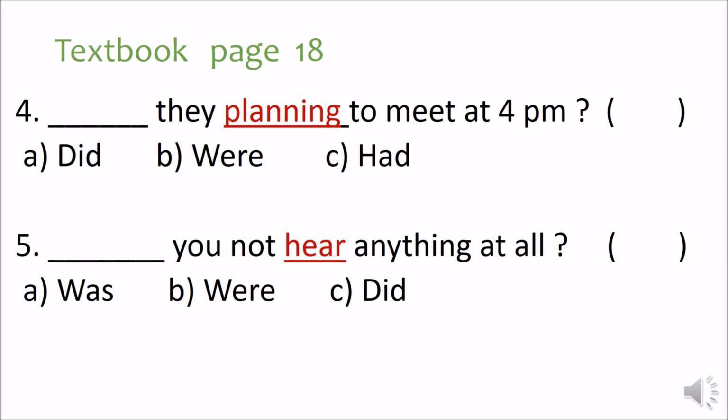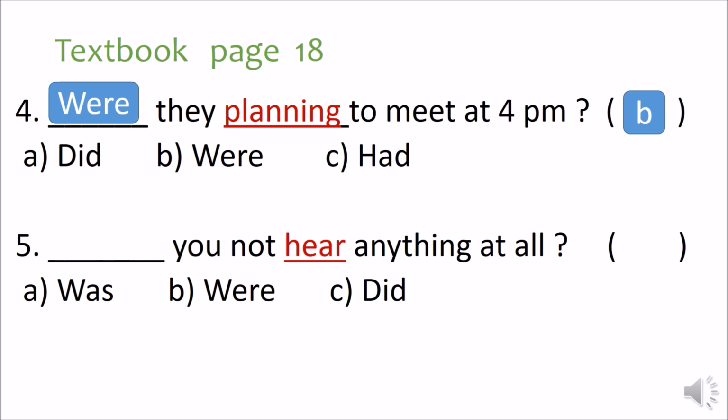Textbook page number 18. Dash they planning to meet at 4 p.m.? So children, here they means it's a plural form. Many people are there. So the correct option is option B. Were they planning to meet at 4 p.m.? Children, in the place of they, if it is you, what will be the answer? Are you planning to meet at 4 p.m.? Okay, children?